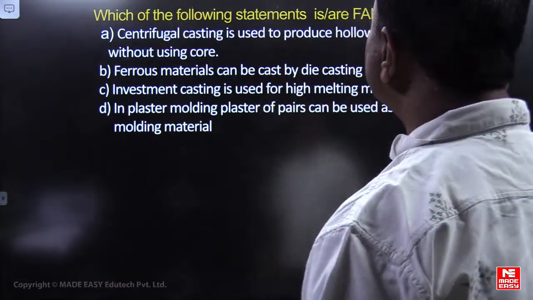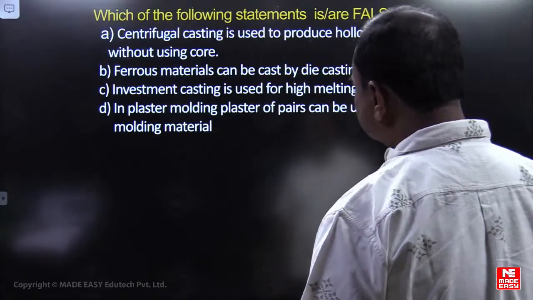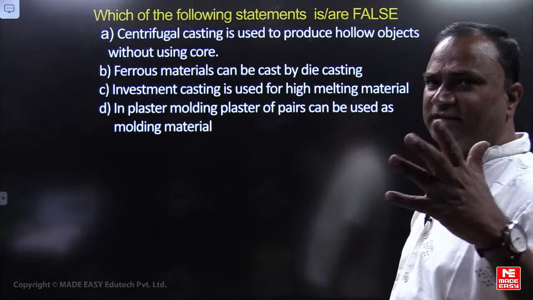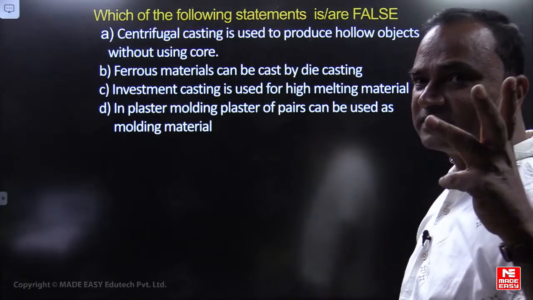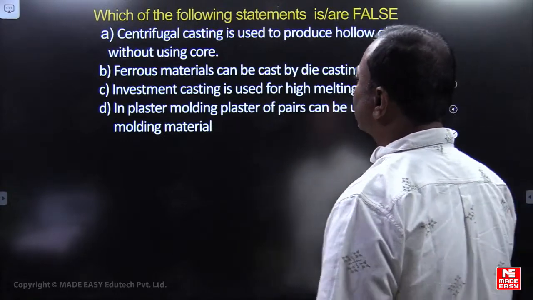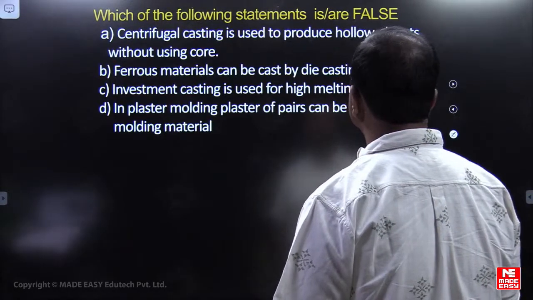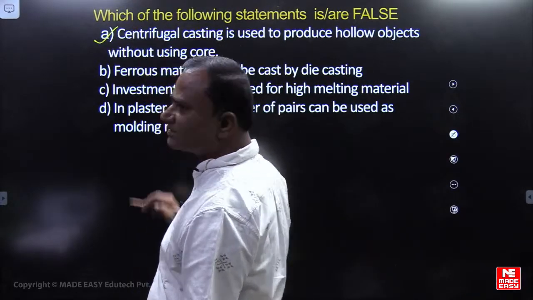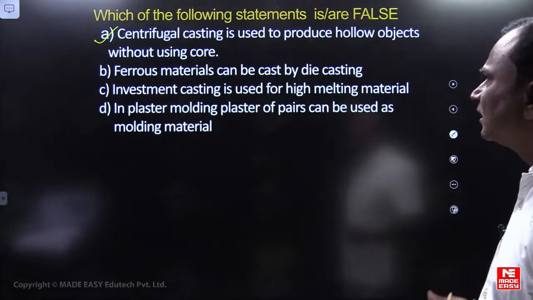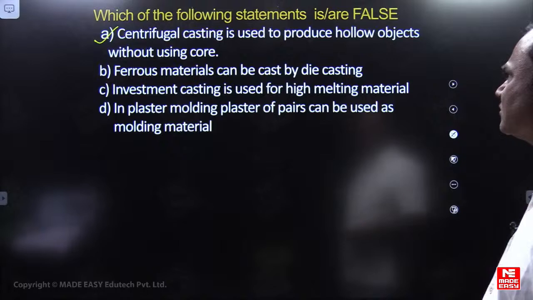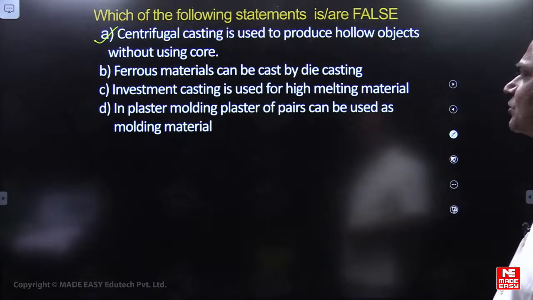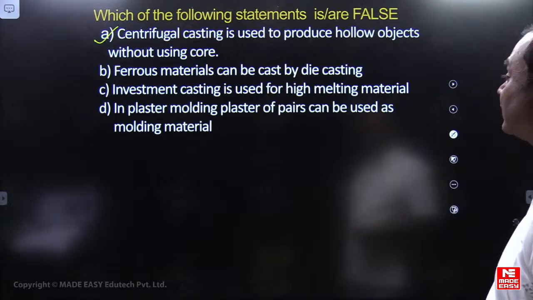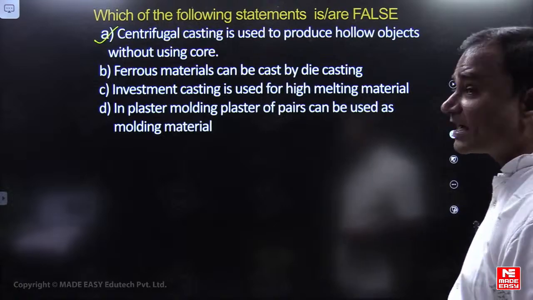Which of the following statements are false? Look here. Centrifugal casting is used to produce hollow objects without using the core. It is the same answer. Exactly, the basic purpose of centrifugal casting is to produce hollow castings without using the core. Correct. Ferrous materials can be cast by die casting.